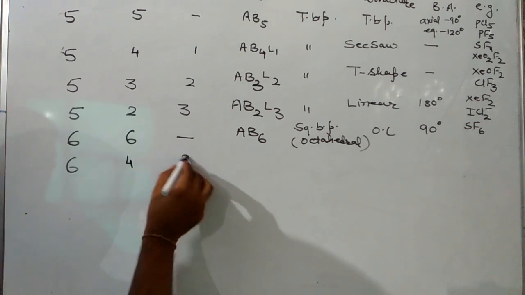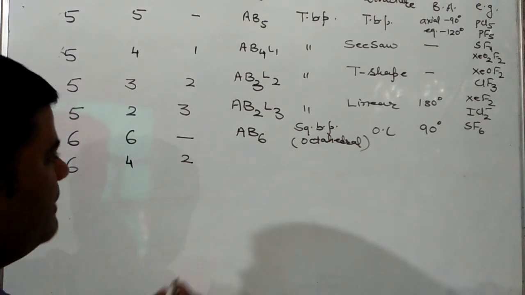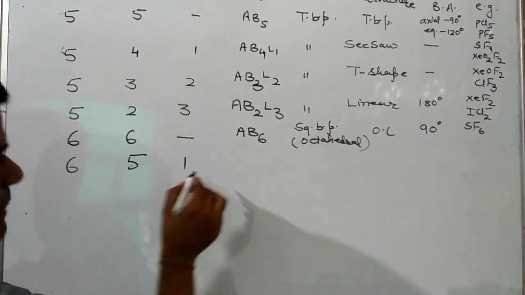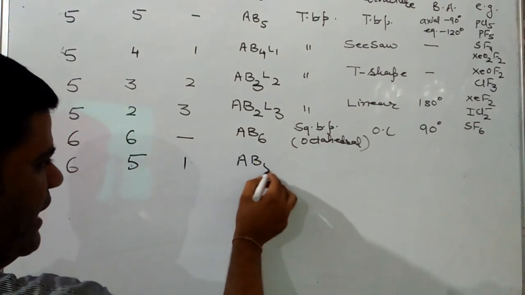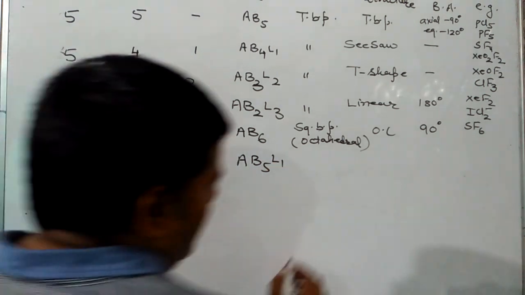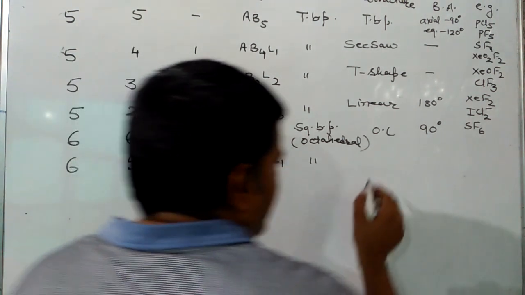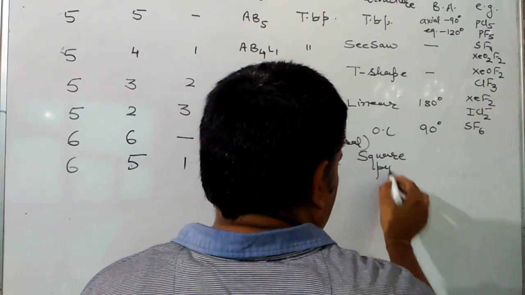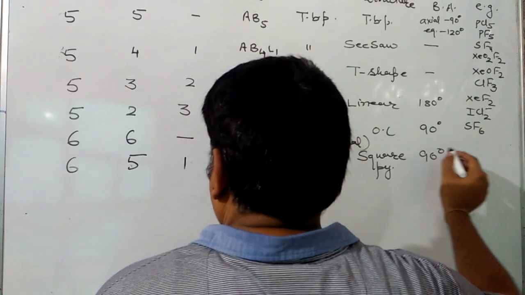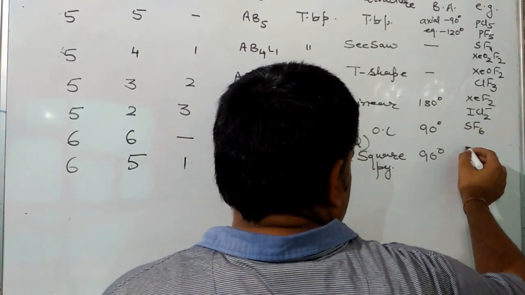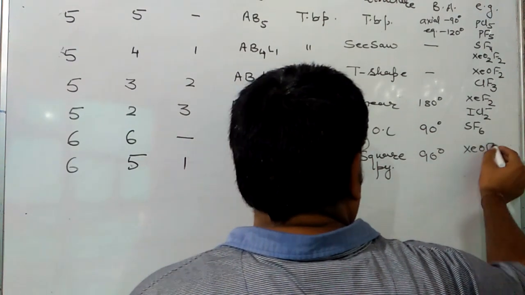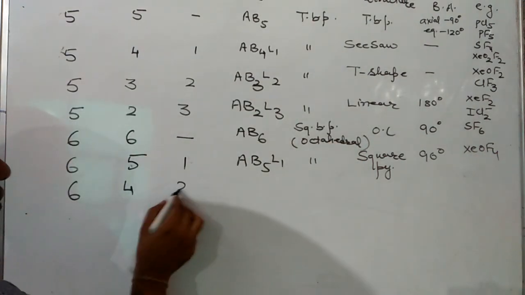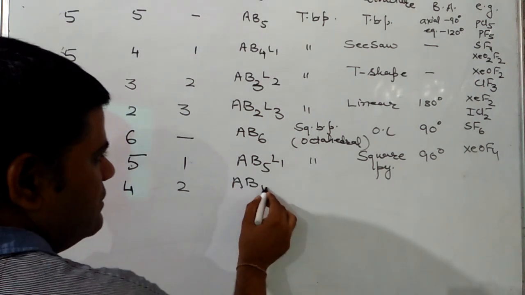Next is total 6, with 5 bond pairs and 1 lone pair. Then it will be AB5L1. Geometry will be square bipyramidal. Shape will be square pyramidal. Angle 90. And an example for that is XeOF4.